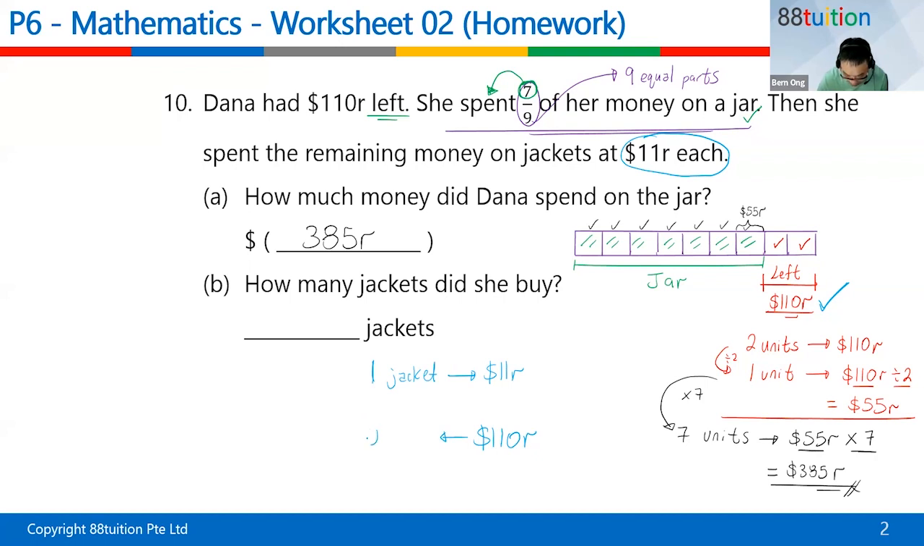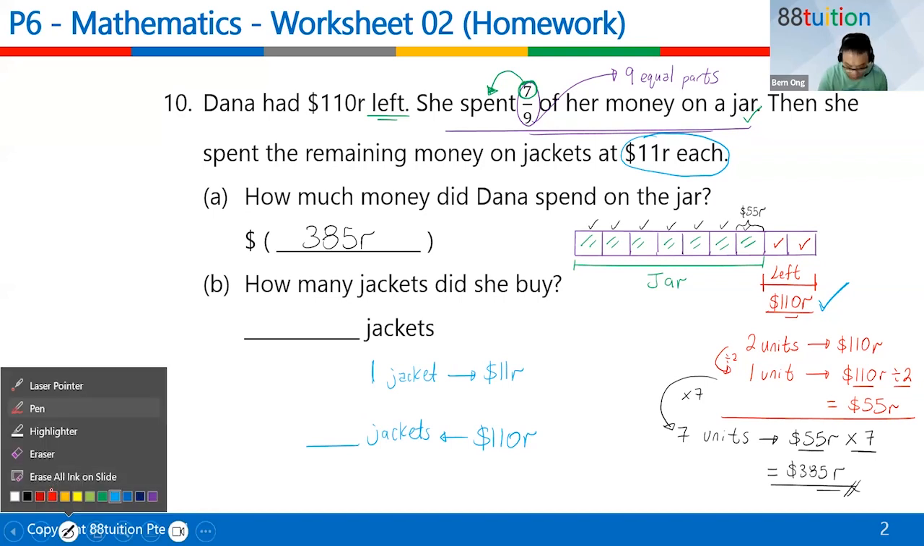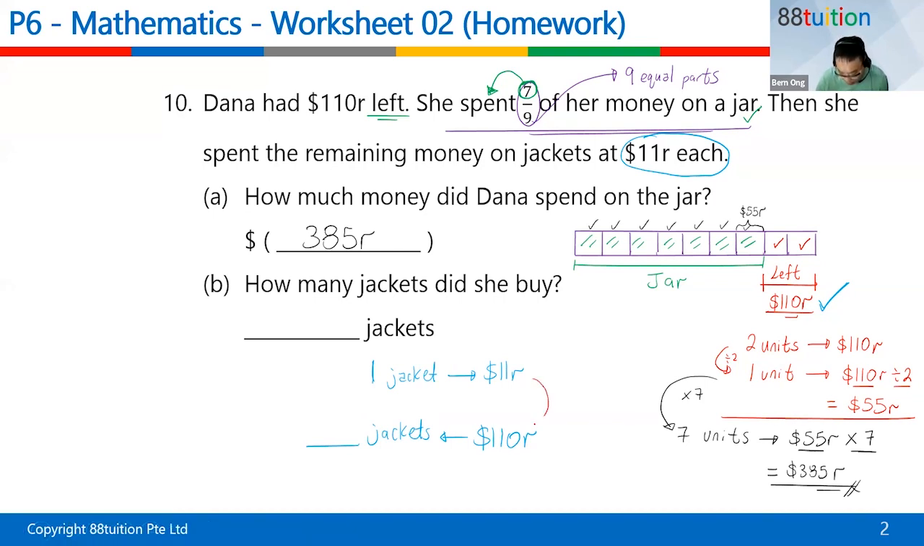How many jackets can I buy? Imagine that she used all her money to buy jackets. So 11, how did I get to 11? 110 is 11 times 10, right? So down here I have to times 10 also. So you have 10 jackets, so that's the answer.